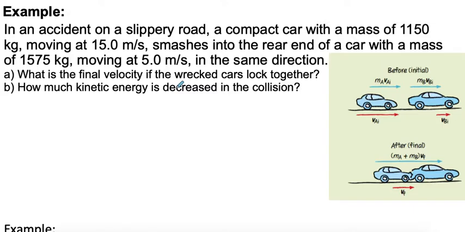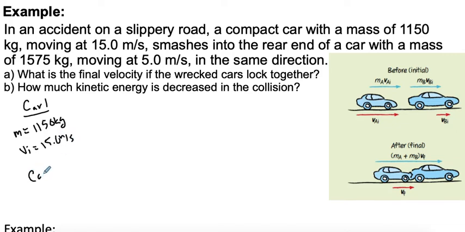So let's take a look at a scenario where we have an inelastic collision here. The two cars stick together in the end. We're going to try to calculate energy in the scenario and see what happens. So two cars crash on a slippery road. We got a compact car with a mass of 1,150 kilograms moving at 15 meters per second. So let's say car 1, our mass is 1150 kilograms. Our initial velocity is going to be 15 meters per second.